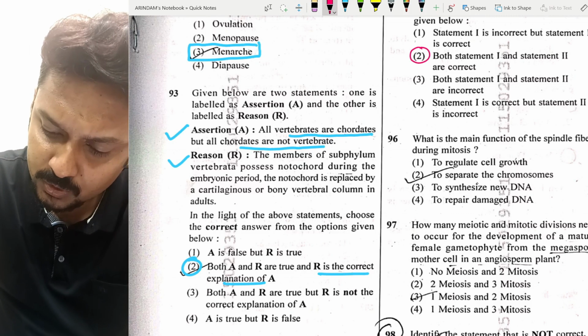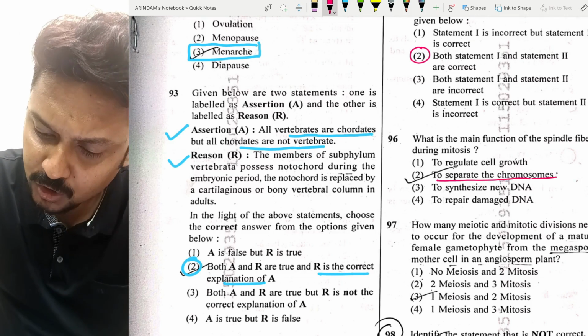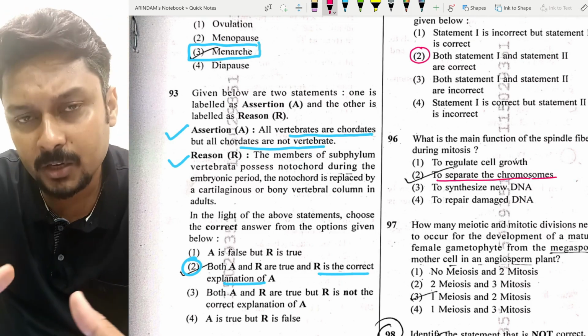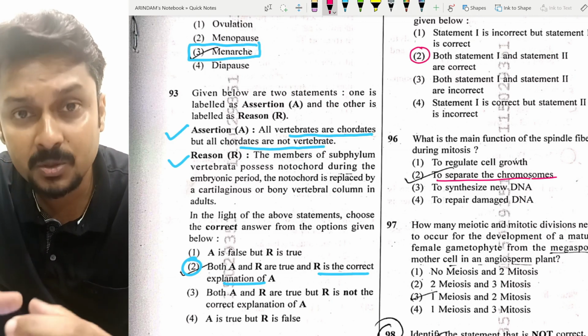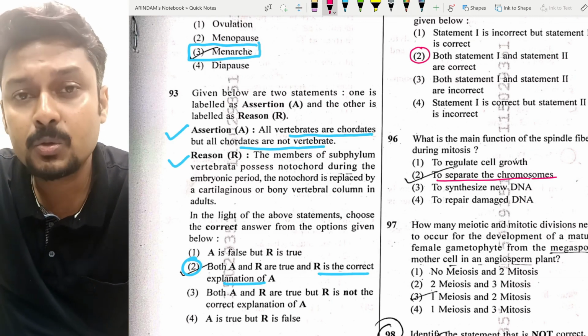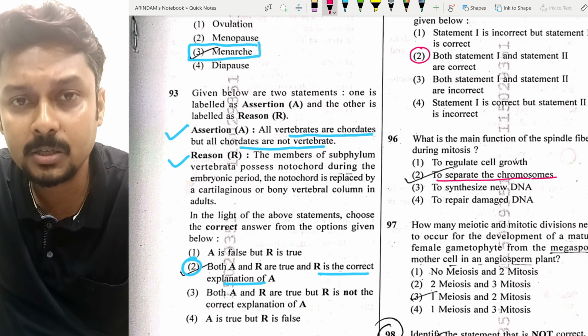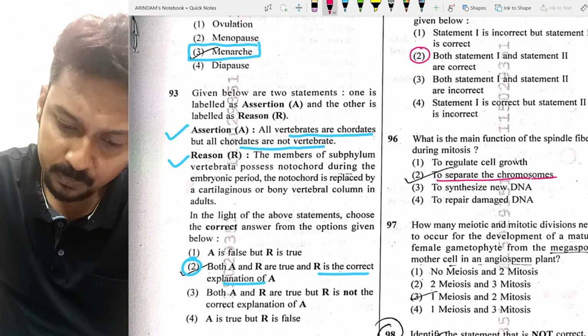So obviously, to separate the chromosomes is the main function of the spindle fiber. During the anaphase stage, we know that it helps to separate the chromosomes, so thereby two daughter chromatids or chromosomes are produced.